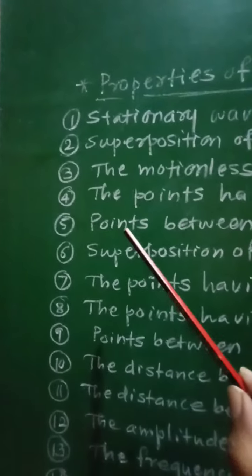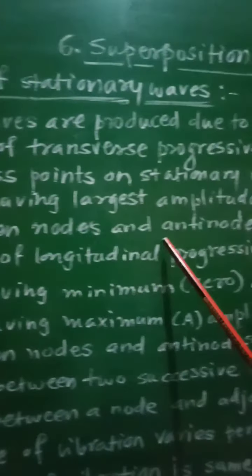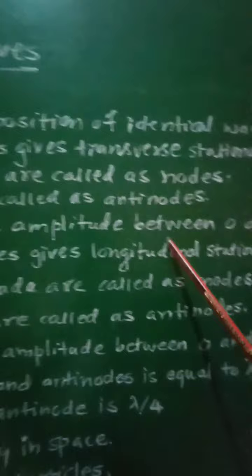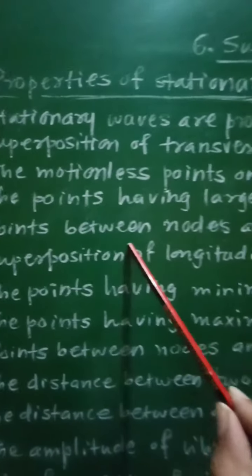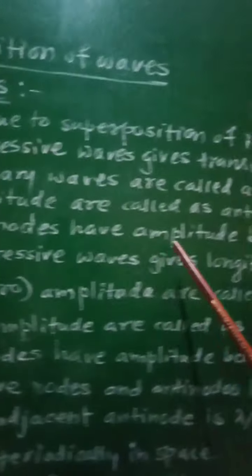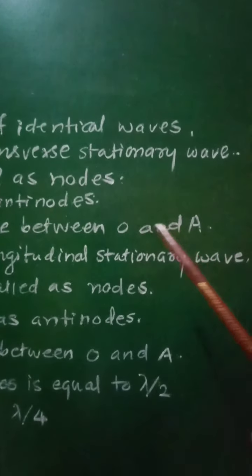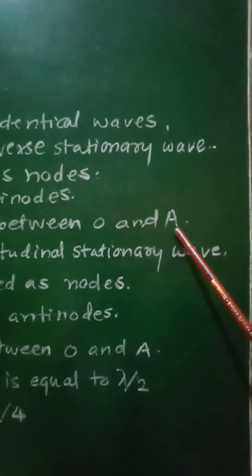Then fifth characteristic, points between the nodes and antinodes have amplitude between 0 and a. So the points which are between nodes and antinodes will have amplitude between 0 and a, that is minimum amplitude will be 0, maximum will be equal to a.